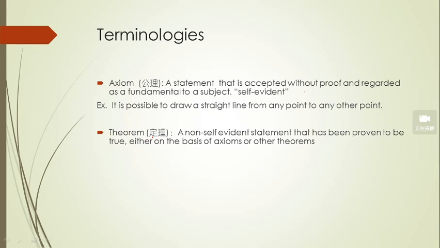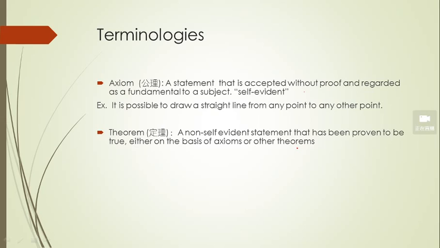First, in Chinese, it's called 定理. The first one is 公理. The second one, theorem, is called 定理. They are both 理, but different 理. The first one is 公理, self-evident without proof. 定理, what is 定理? A non-self-evident statement that has been proven to be true either on the basis of axioms or other theorems. So we need to prove the theorem.